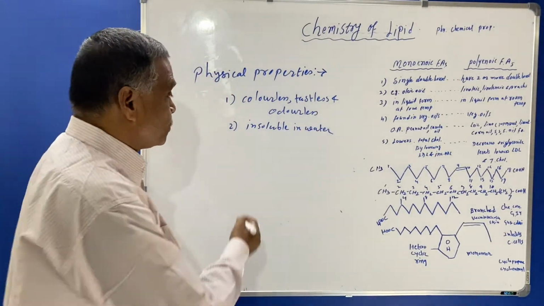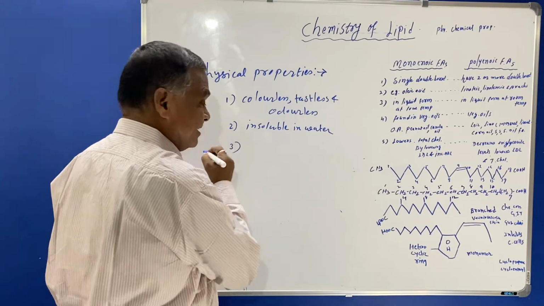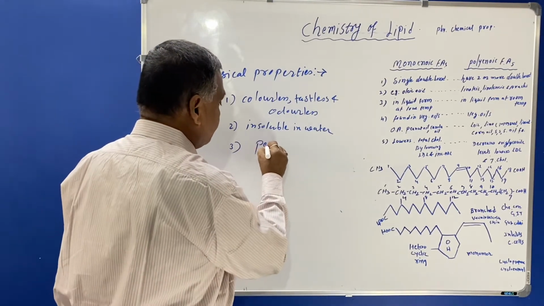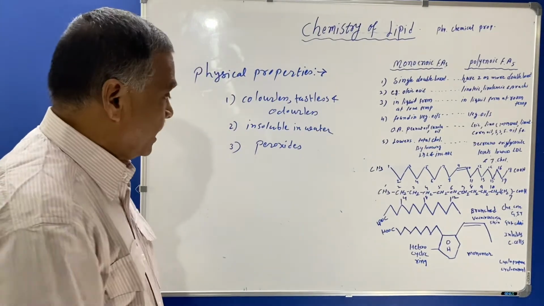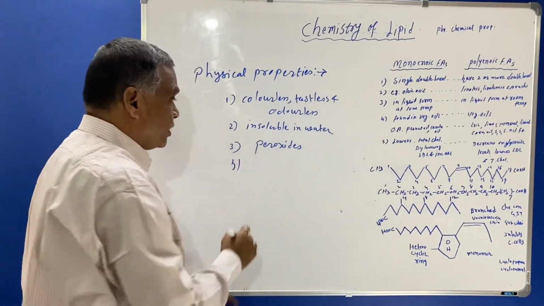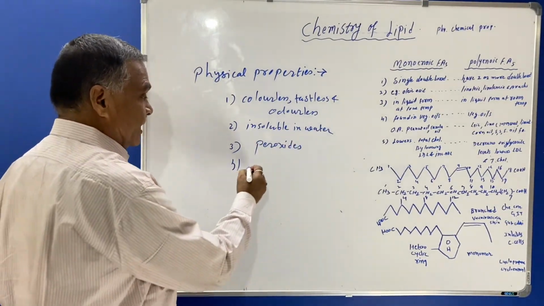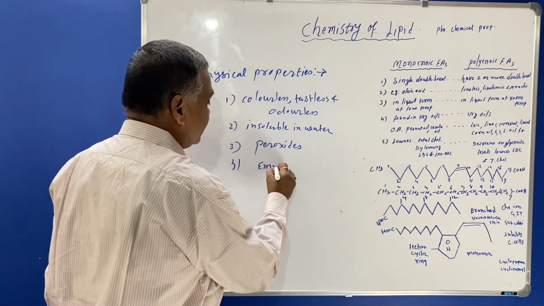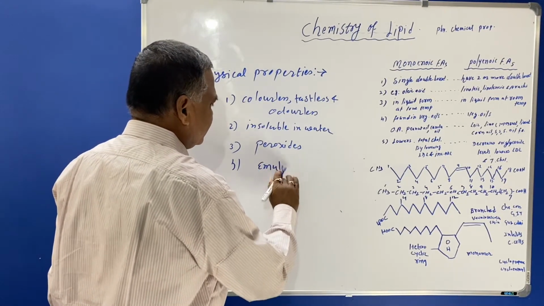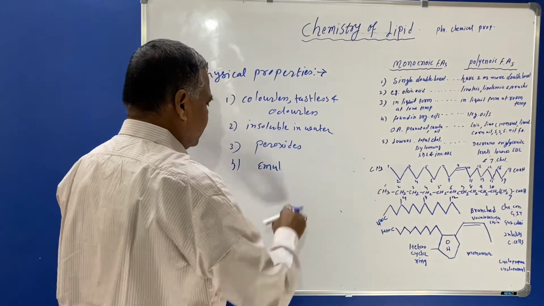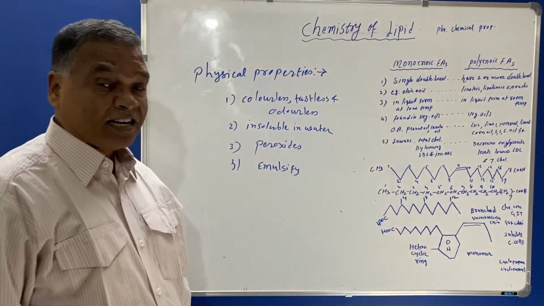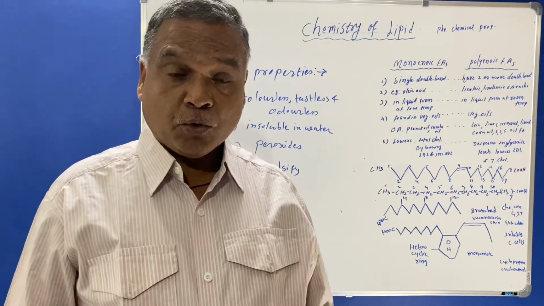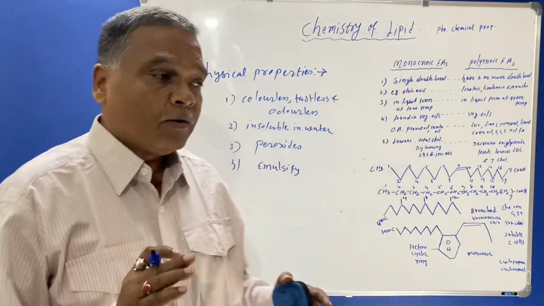When they are exposed to air or oxygen, they form peroxides. Though they are insoluble in water, they can emulsify. So fats can be emulsified though they are insoluble in water.